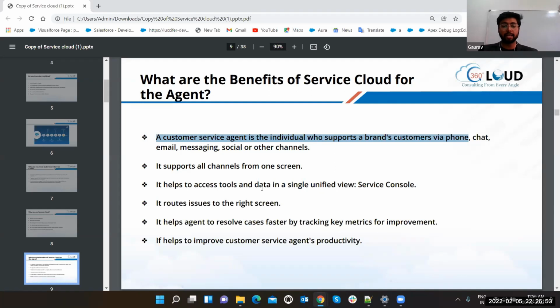It helps to access tools and data in a single unified view, the service console. Now, what is this? We are going to discuss this definitely. It routes the issue to the right person. Yes, it will take the right question to the right person.